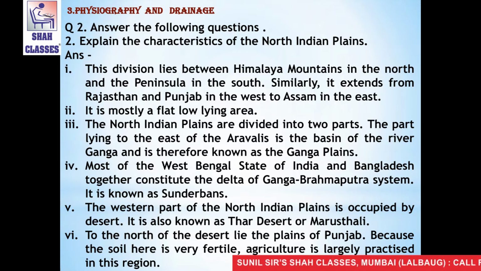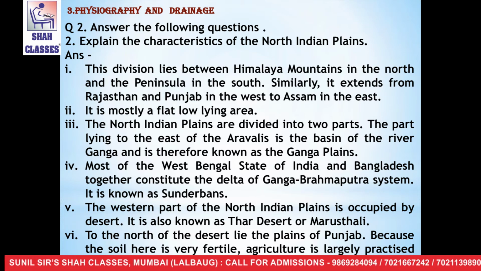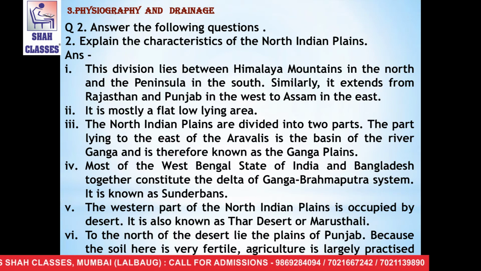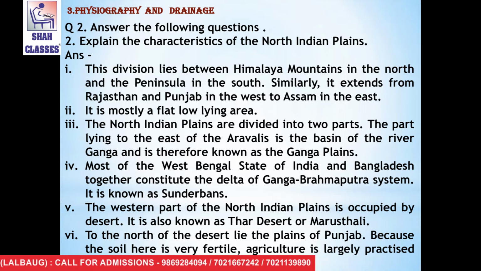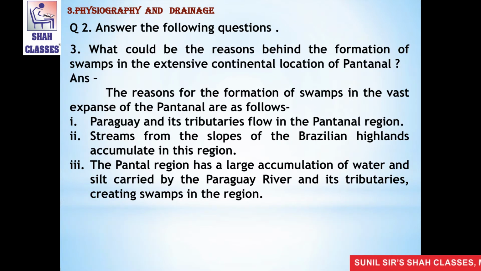The fifth point is, the western part of the North Indian plains is occupied by desert. It is also known as the Thar Desert or Marusthali. The sixth point is, to the north of the desert lie the plains of Punjab. Because the soil here is very fertile, agriculture is largely practiced in this region.